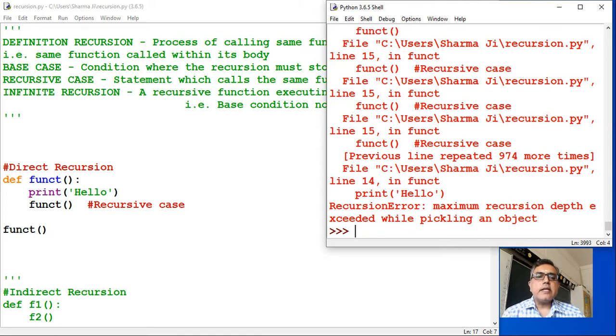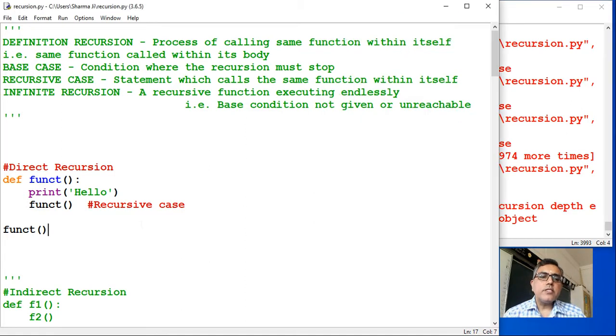In this case the recursion is not ending, it is going on like an infinite loop, calling itself. So the screen was displaying only hello, hello, hello, and then because there was no stopping condition, after reaching the maximum recursion limit, the Python interpreter gave you an error message.